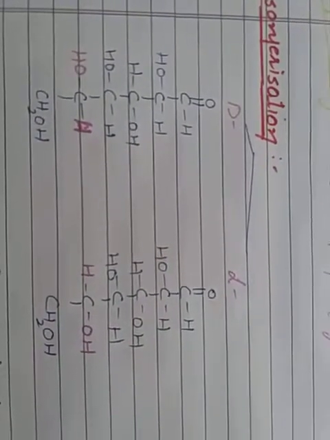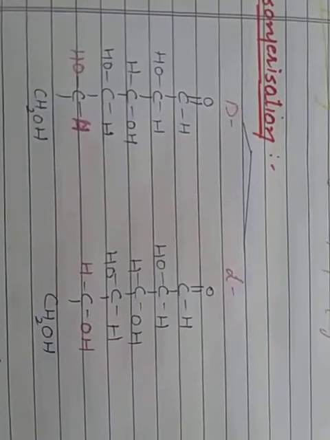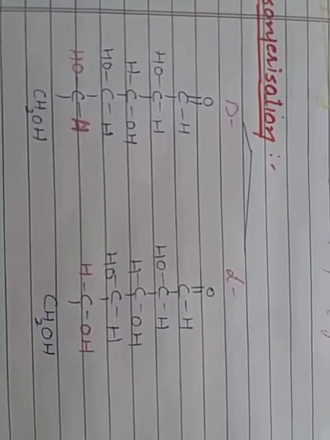If the OH group on the second last carbon is on the right side of the carbon, that form is said to be D. Or we can say if the H group is present on the left side, it is said to be D, and if the H group is present on the right, it is said to be L. All the other substituents are in the same orientation, but just the orientation of H or OH on the second last carbon ensures the isomerism found in the carbohydrate moieties.